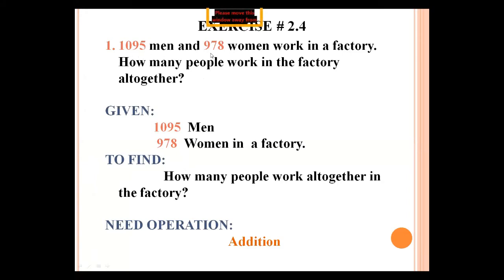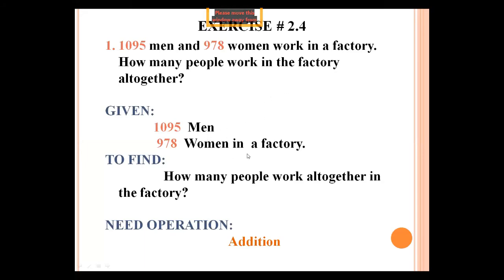1,095 men and 978 women work in a factory. How many people work in the factory altogether? They said that 1,095 men and 978 women work in a factory. How many people work all together? They are asking about total number of men and women. Okay, so first of all, the first step is given. In given, you write that 1,095 men and 978 women in a factory.